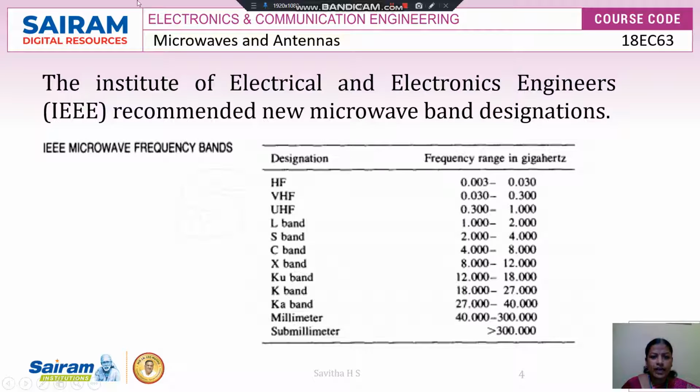High frequency is 0.0032 to 0.030, very high frequency is 0.030 to 0.300, ultra high frequency is 0.300 to 1, L band is 1 to 2, S band is 2 to 4, C band is 4 to 8, X band is 8 to 12, Ku band is 12 to 18, K band is 18 to 27, Ka band is 27 to 40, millimeter is 40 to 300, and submillimeter is greater than 300. These are the frequency bands recommended by IEEE.